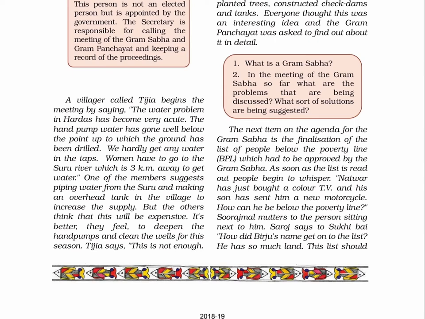The next item on the agenda for the Gram Sabha is the finalization of the list of people below the poverty line, BPL, which had to be approved by the Gram Sabha.